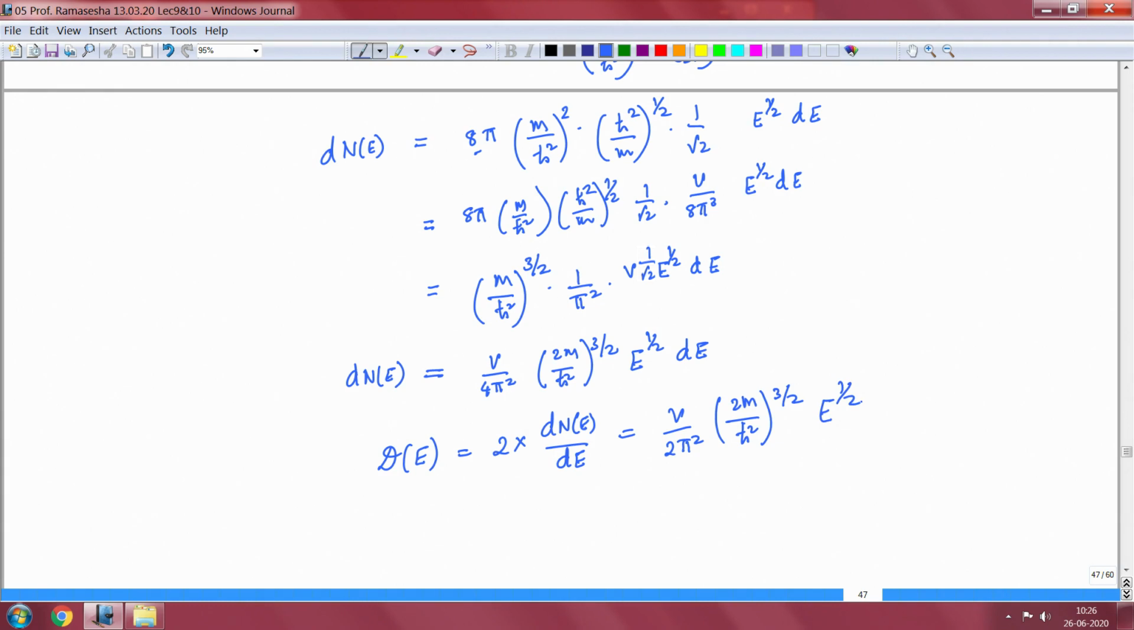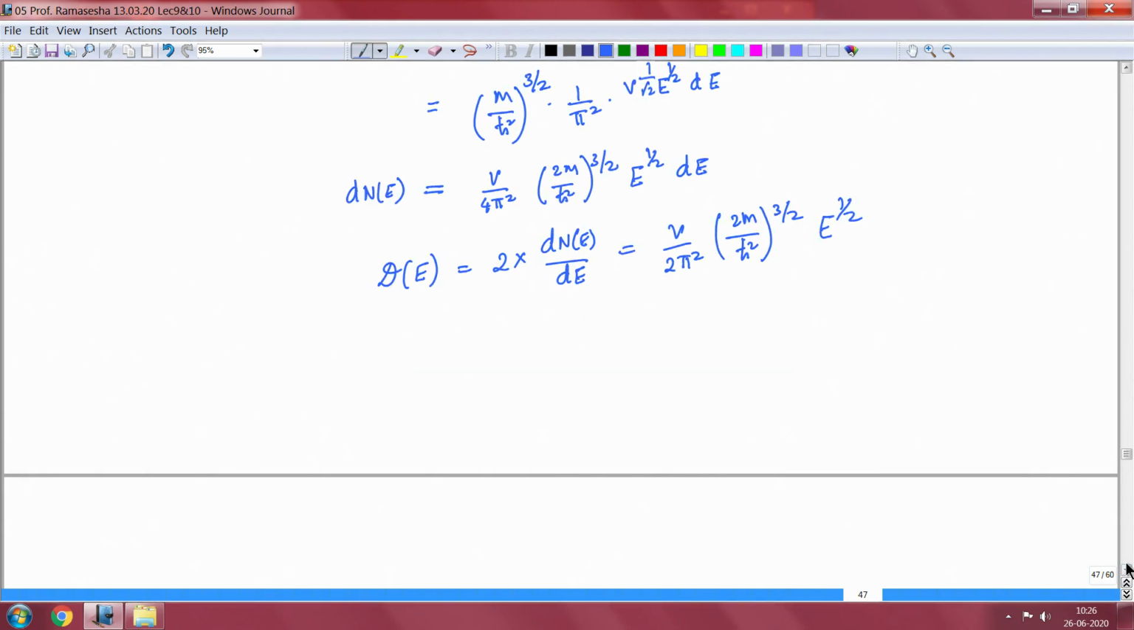Okay. So you can probably work it out. I have just sketched it. I might have missed 1 or 2 factors here and there, but you can always do it correctly and get the right expressions. Now this is the density of states that we will get.